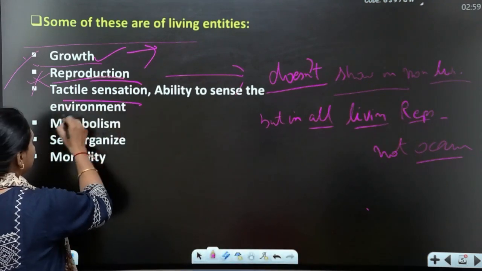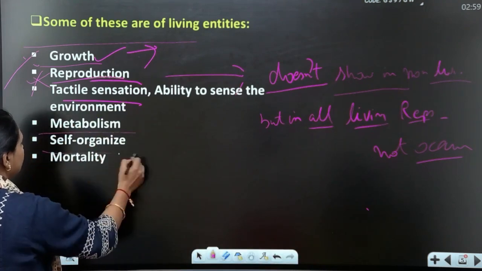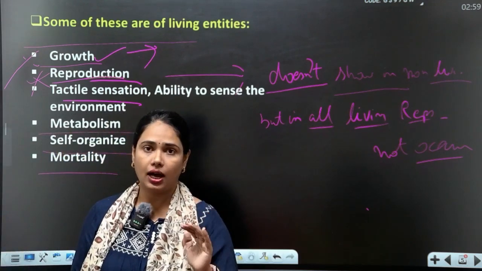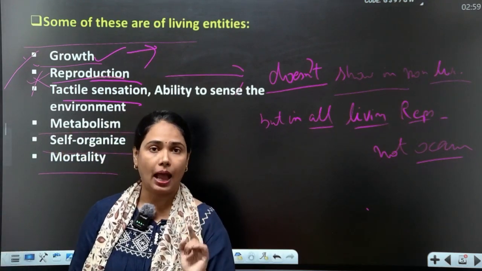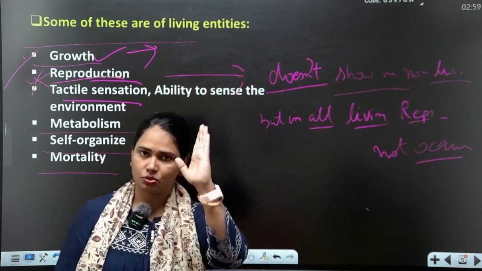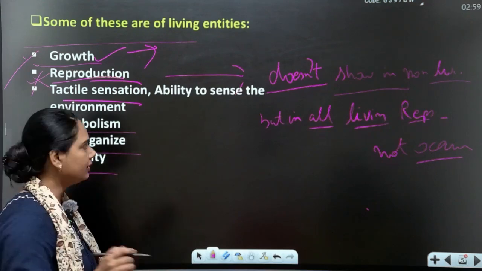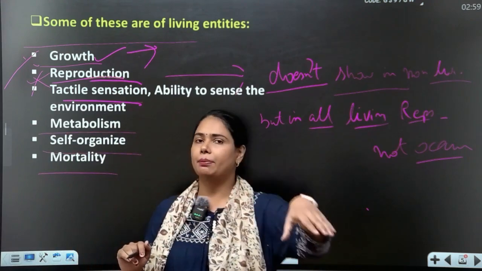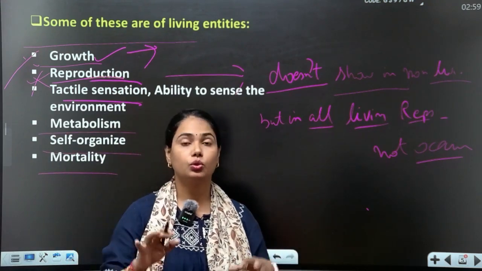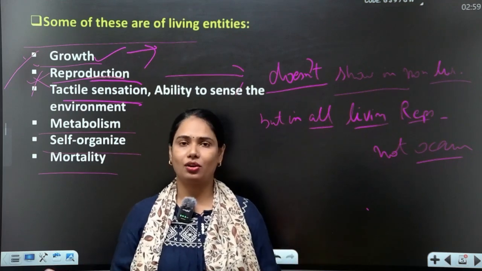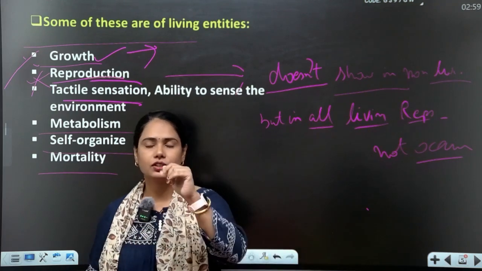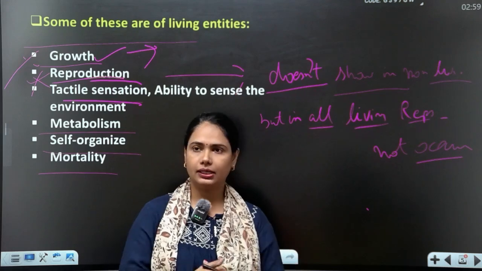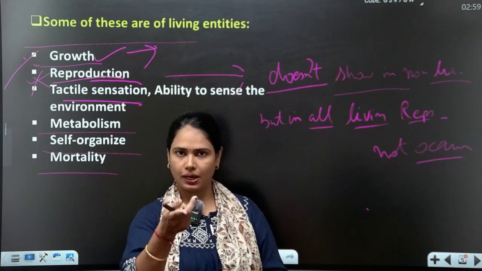Now sense, metabolism, self-organization, mortality. These characters happen only in living organisms. Yes, students, because sense means whatever is happening in your surroundings, you have a sense of it. You respond. Yes, definitely you respond. First of all, if anyone passes in front of me, I just know that he or she passed.